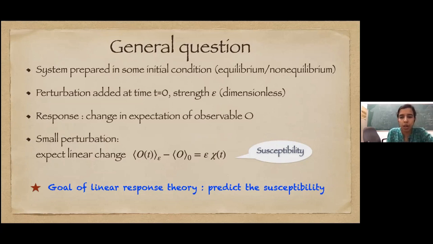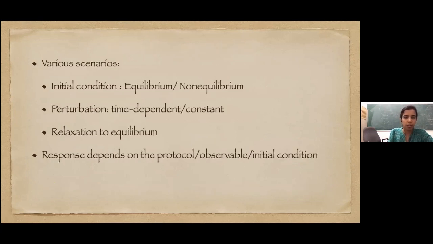And there is a proportionality constant, of course, which is called susceptibility, which is denoted as chi. So as I said, the goal of linear response theory is to predict how this chi t depends on the system properties, how it changes with the various kinds of perturbations.